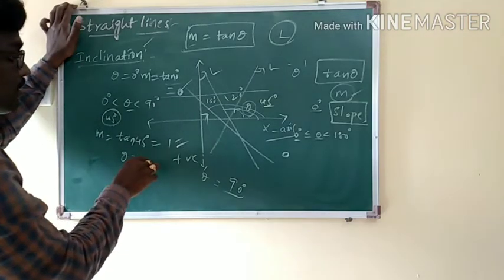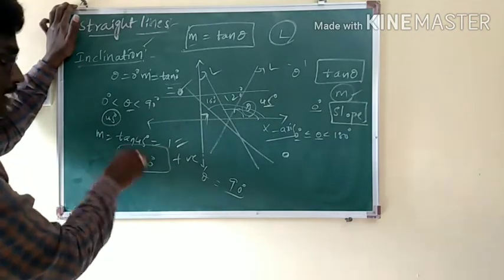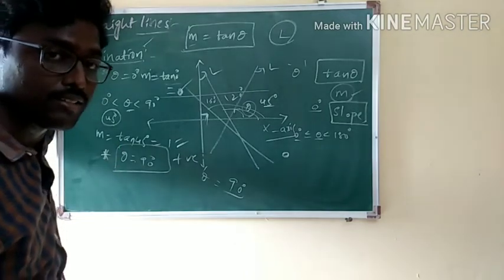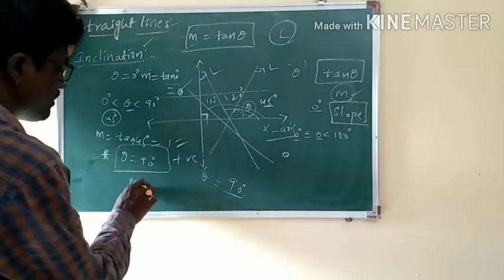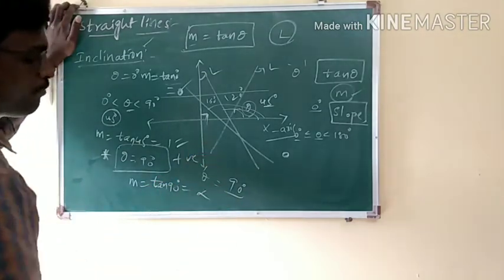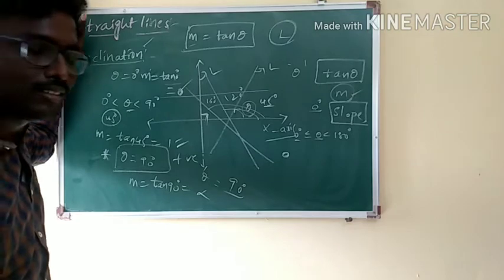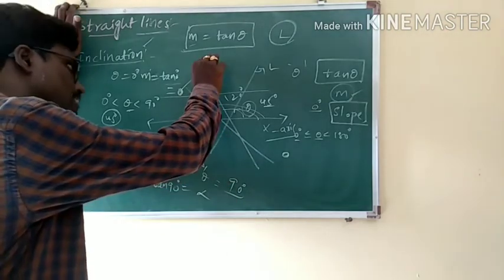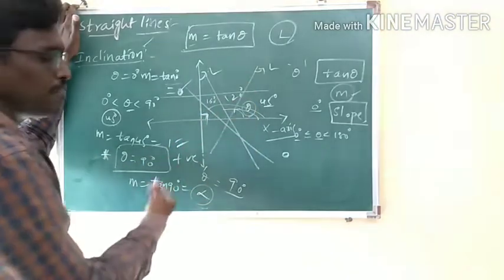When theta is equal to 90 degrees, it's a very important case. If theta is equal to 90 degrees, what is tan 90? m is equal to tan 90. Therefore, it is undefined. That is the reason when you are speaking about the slope of the y-axis, we say undefined.